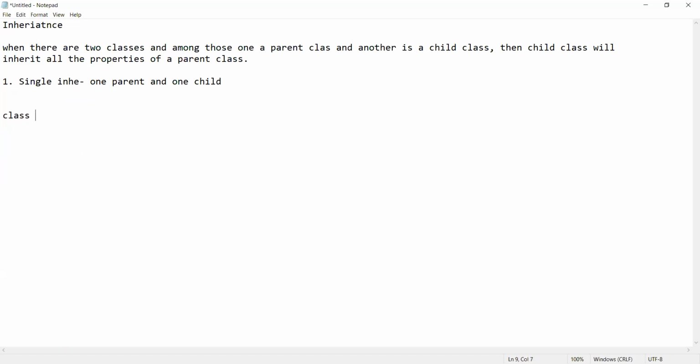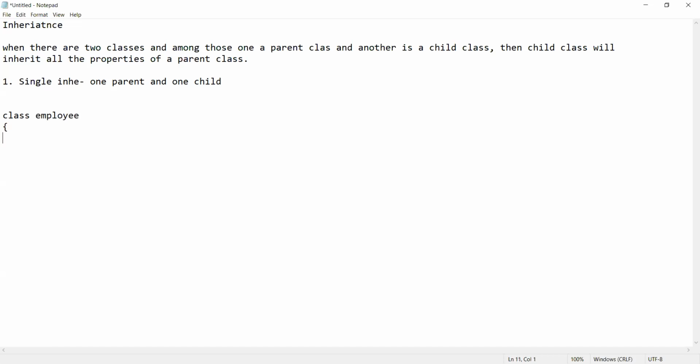Now, the most important thing you need to remember: when there is more than one class in your program, then the public class will be only the class which has a main function inside it. I'm repeating again. Whenever there is more than one class in your program, every class will be a simple class. You write the public keyword only with the class inside which you have declared the main function, right? So let's make this and see.